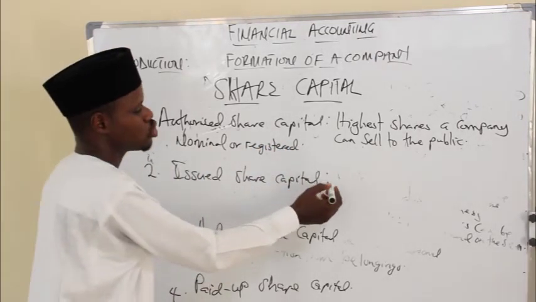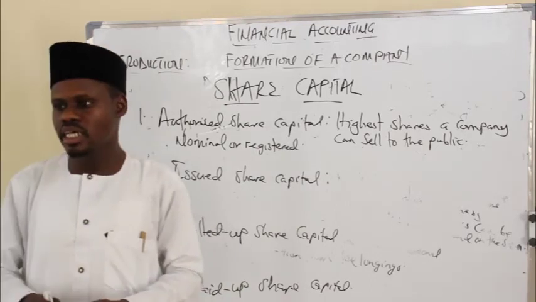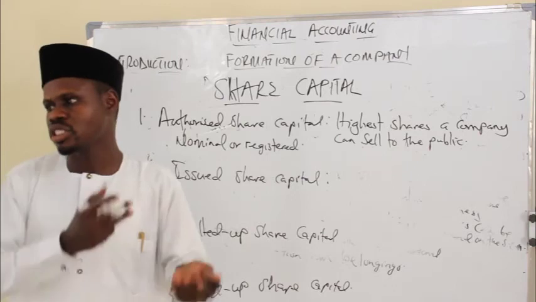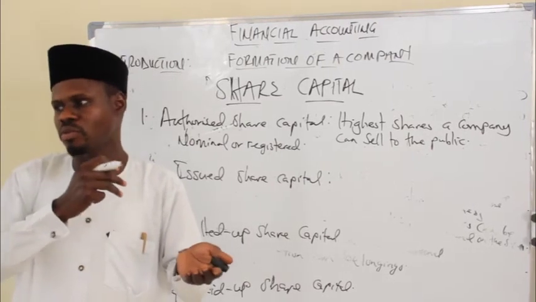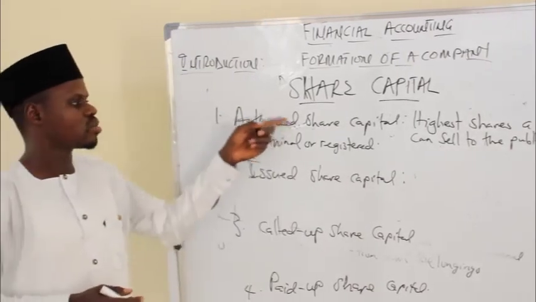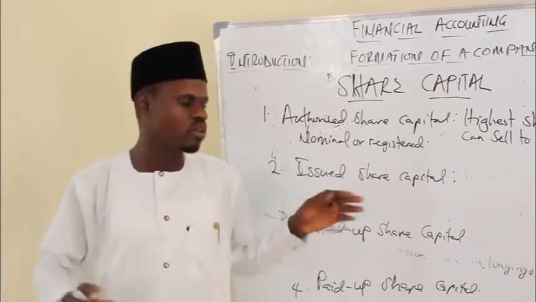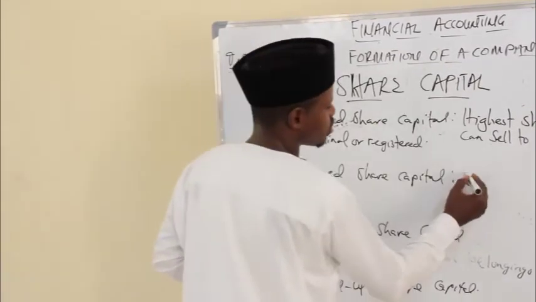Then we have issued share capital. Now, like I said, as a company, you can sell your shares to the members of the public. Now, part of this authorized capital is what you call the issued share capital. That part of the authorized capital that you sell to the public.